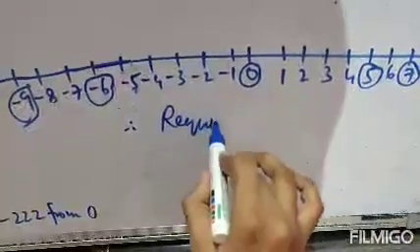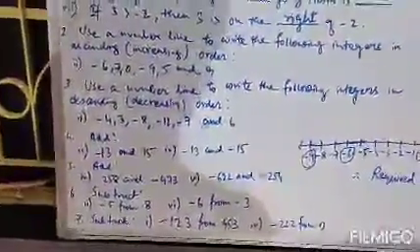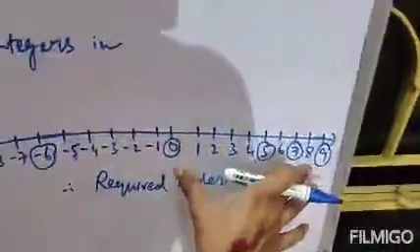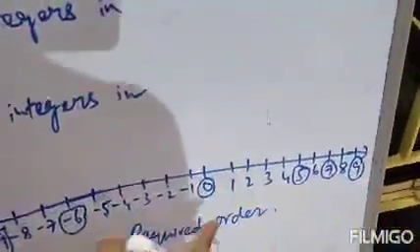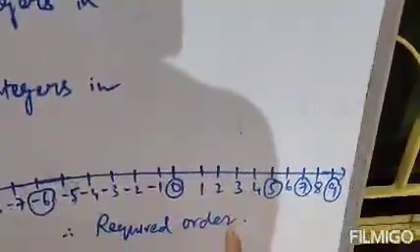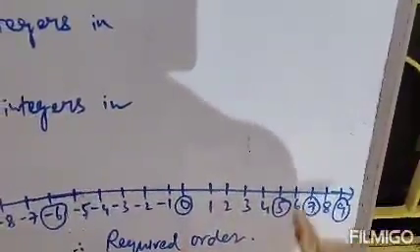So the required ascending order will be as follows. Positive numbers are always greater than negative numbers. Now among the positive numbers, listen carefully: the more you go to the right side from 0, the bigger the number. This is applicable only in the case of positive integers.